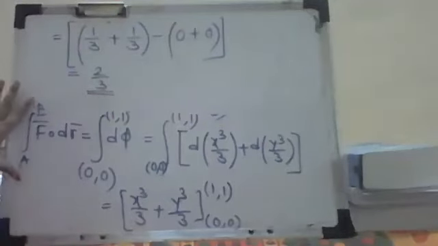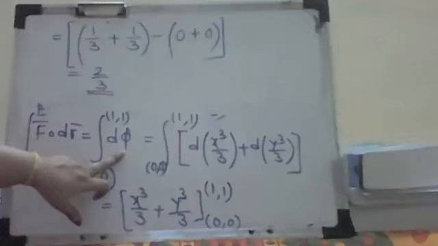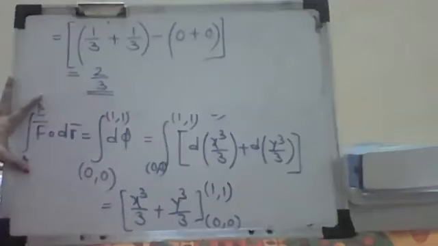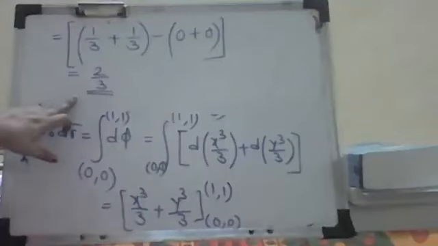So you are just writing, if the field is conservative, then the value of this line integration is nothing but the original phi. That means the scalar potential phi, which takes the values from a to b.